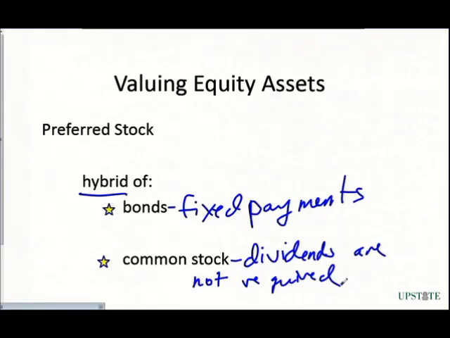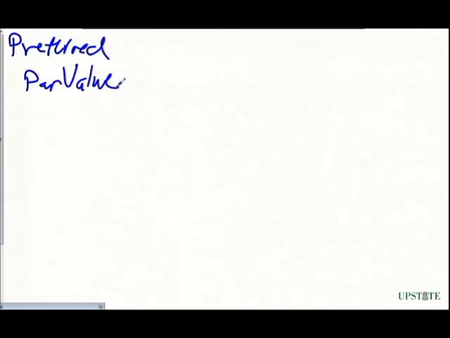Now, the question then is, why are we going to look at preferred stock? So we're going to just discuss some of their features right now. The first of which is a par value. This comes from the bond valuation terms, where we're looking at the nominal or the face value of the stock or the bond. On preferred stock, the par value is the amount that the preferred stockholder is entitled to, a minimum amount that they're entitled to.